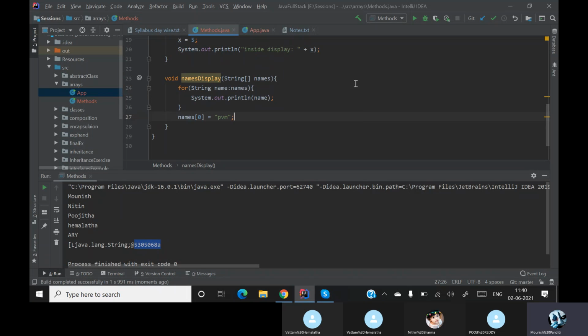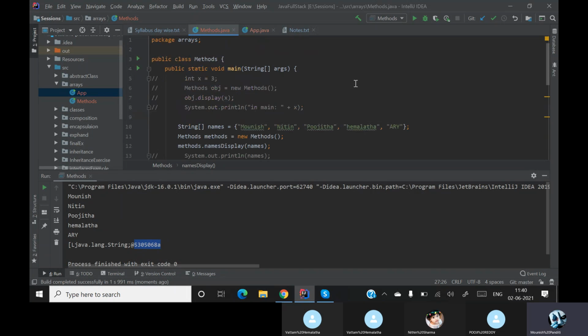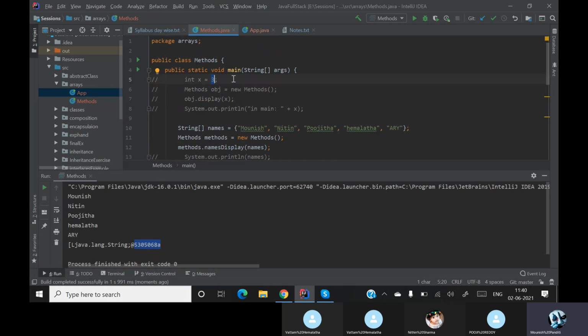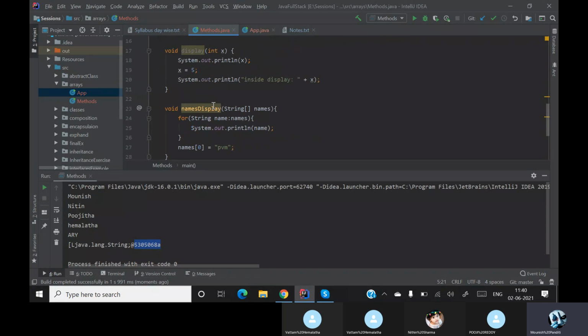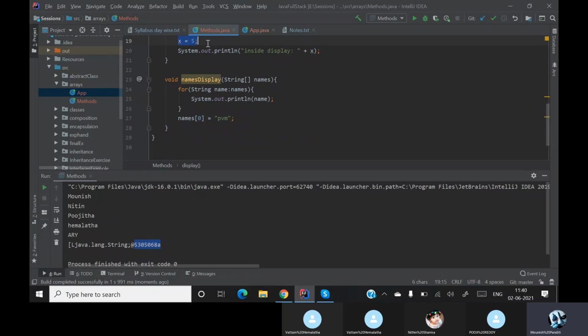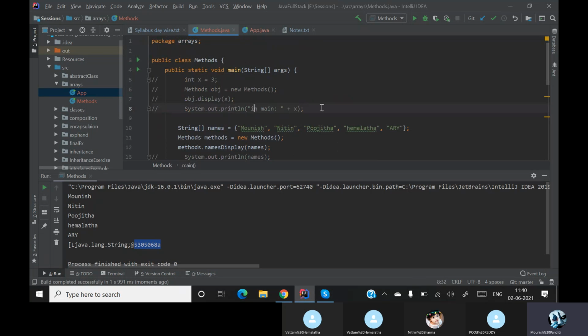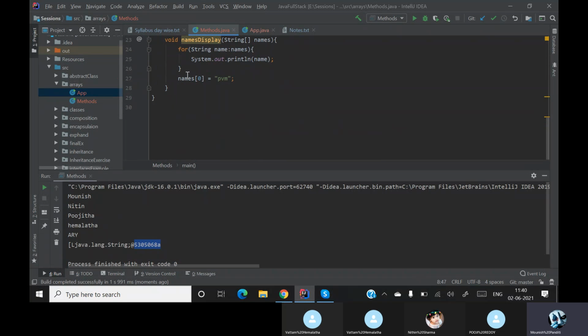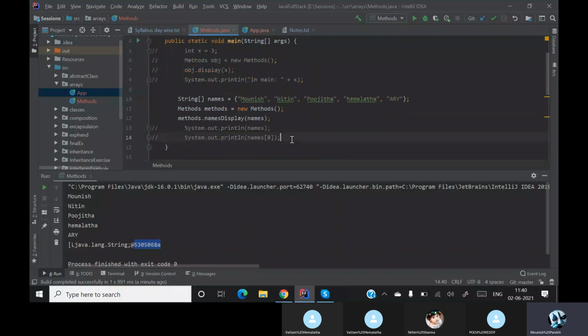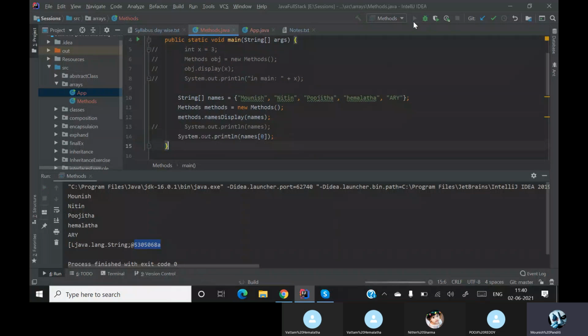Now before, when we changed the value over here for x, when it was 3, we changed it to 5. But you can see over here in the main method the value was not affected. Here I am changing names[0] to PVM. Now let me uncomment names[0] and let me run this.